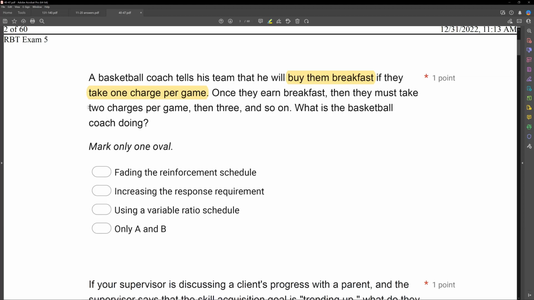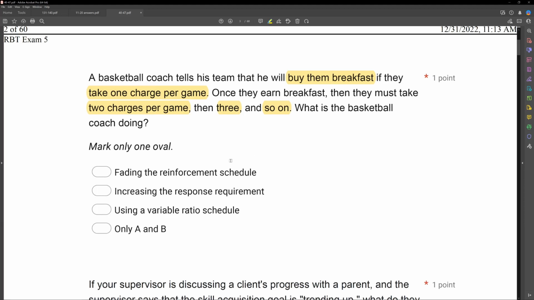But then he says, then you have to take 2 charges. Now we're on an FR2. Then 3, FR3, 4, FR4, so on and so forth. So what is this basketball coach doing? A, fading the reinforcement schedule. Yes, right? Why is this considered fading the reinforcement schedule? Well, fading is essentially increasing the response requirement, right? It's going to take more responses to earn the same amount of reinforcement. If we're going FR1, 2, 3, 4, that is slowly fading the reinforcement schedule.